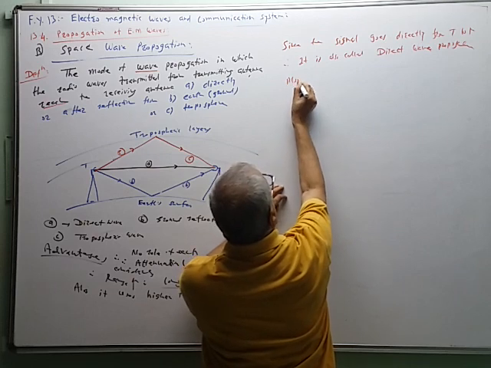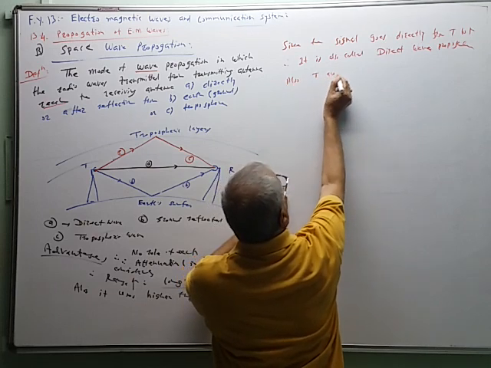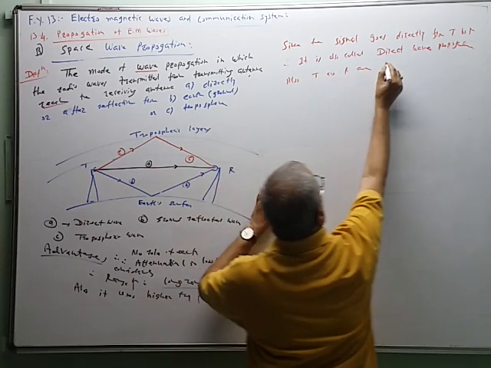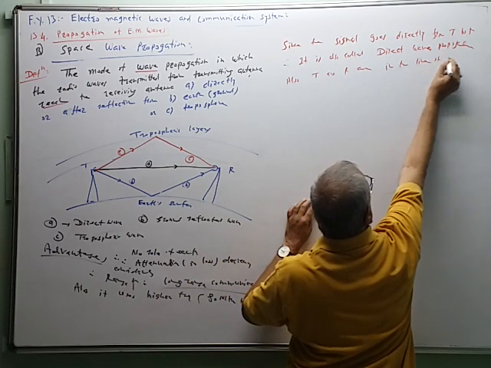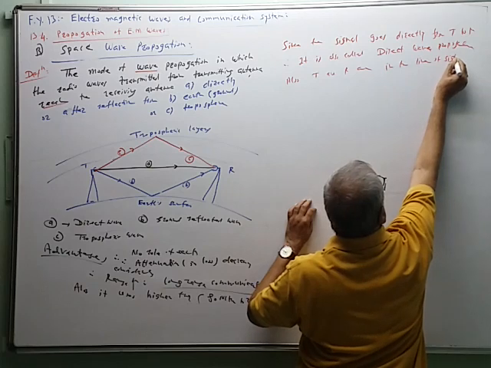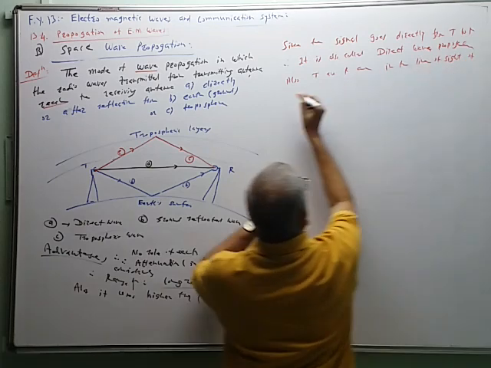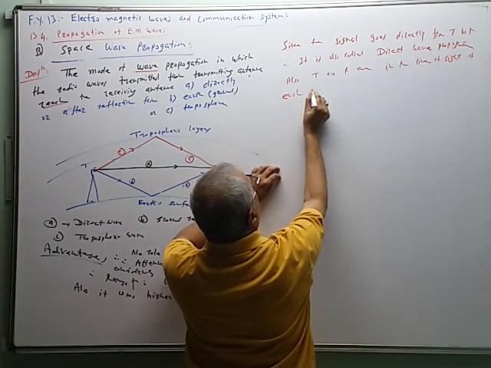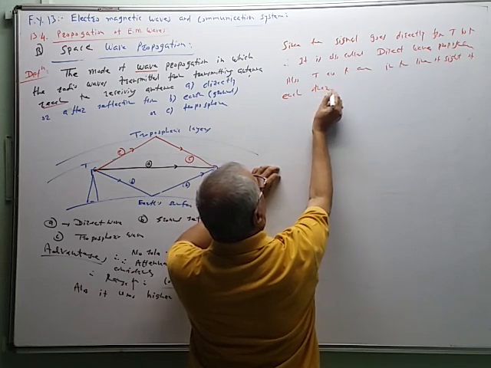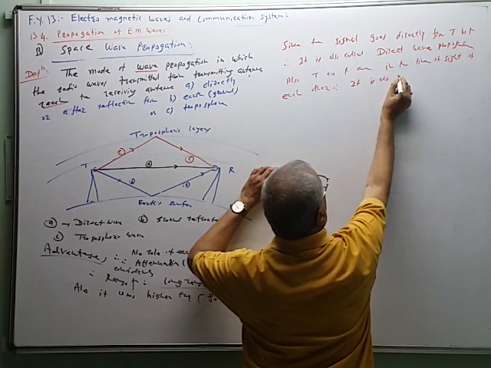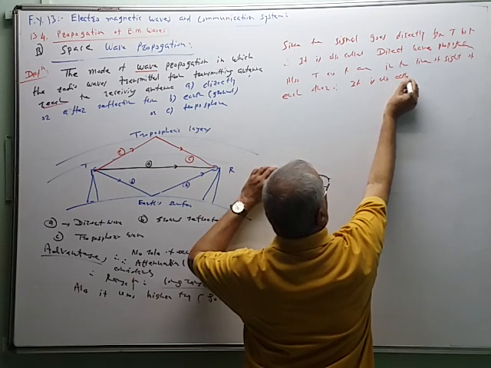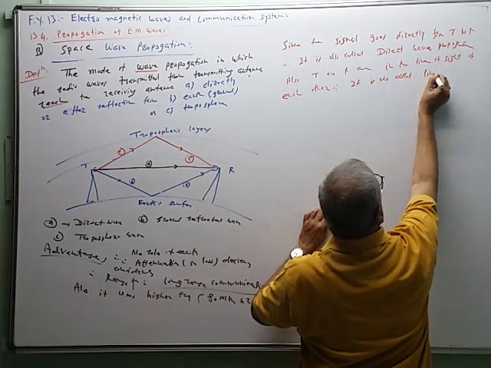Also, transmitter and receiver are in the line of sight. दोघे एकमेकाला बघू शकतात. In the line of sight of each other, therefore it is also called line of sight propagation.